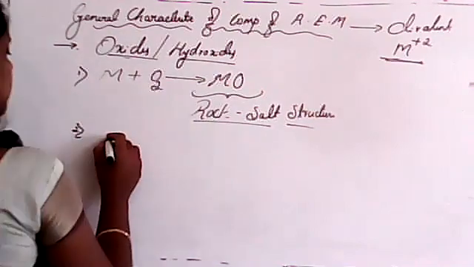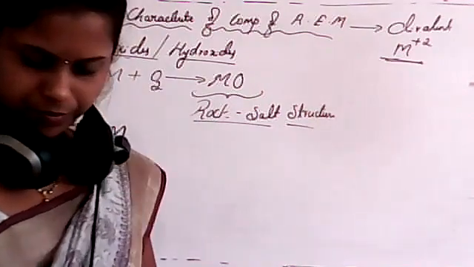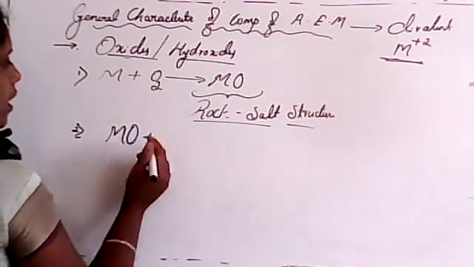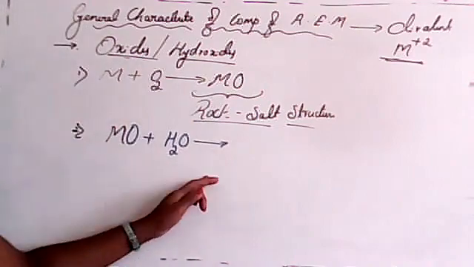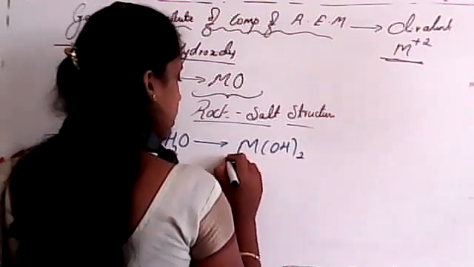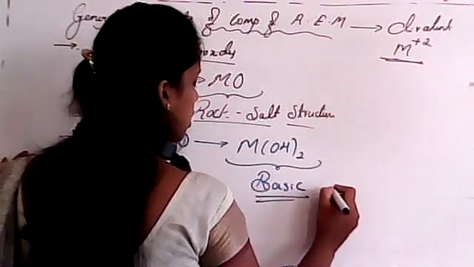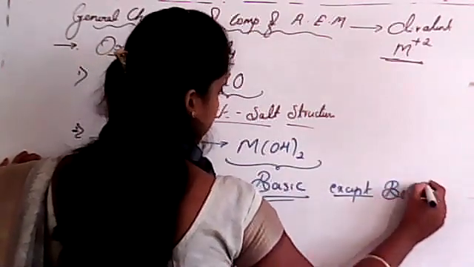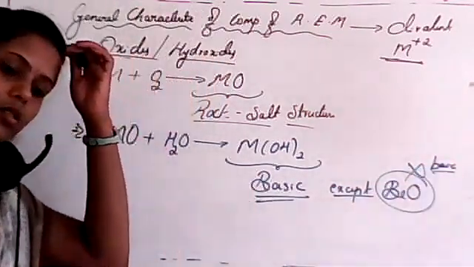Clear? So that means, metal oxide, 1 minute. In this case, almost all metal oxides react with water and form metal hydroxide. And all are basic in nature. Except, that is very important, except beryllium oxide. Beryllium oxide will never form a basic structure. Clear? Because those are amphoteric.